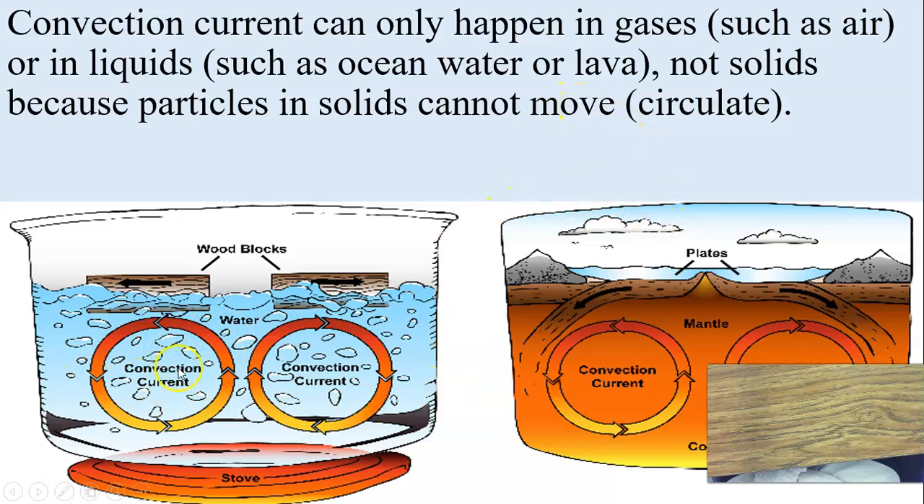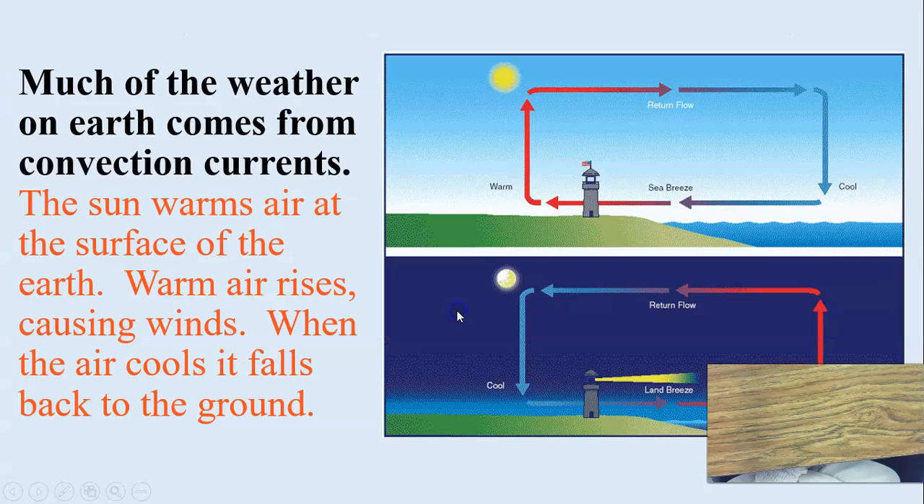So here you have convection currents inside boiling water. The water's heated and it moves up through, because it's less dense, it moves up to the top of the water where it's cooled, and then it sinks back down again. Same thing is occurring here inside the earth. So the hot magma is heated at the core of the earth where it's hot, and it moves up through the mantle where it cools some, and then that convection current occurs.